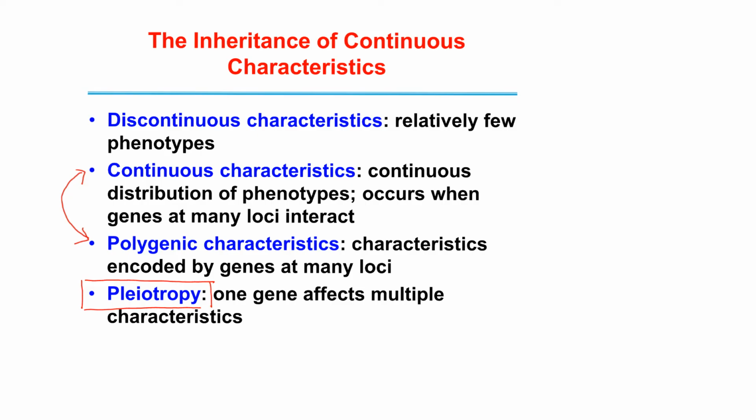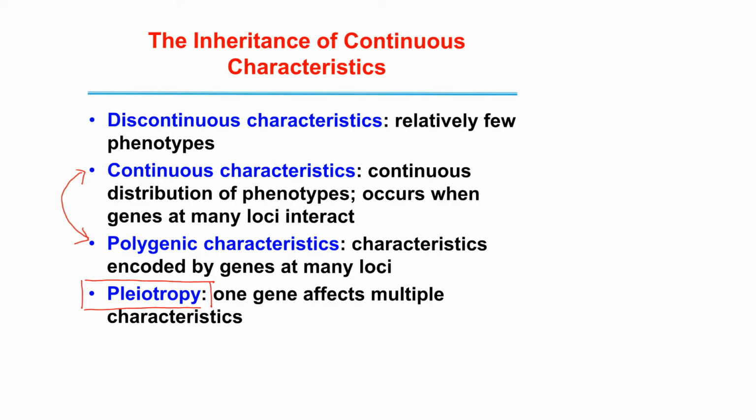So these are discontinuous characteristics because there is no continuation, it's either or. Now, not all traits are inherited as discontinuous characteristics. There are some traits which show continuous characteristics, and it is a result of a situation where many different genes at many different loci interact to produce one phenotype.